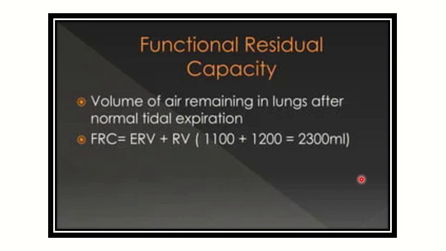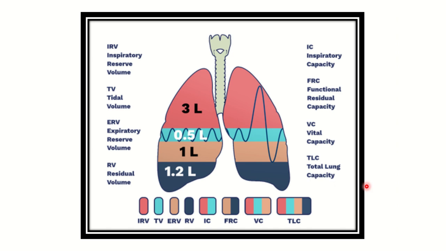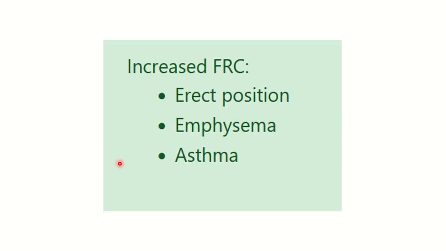But this capacity may be changed according to different physiological conditions. Here we can see the residual volume and the residual capacity up to this, and this capacity is usually present in the lungs when normal expiration occurs. So the functional residual capacity increases in different factors, such as in erect position.